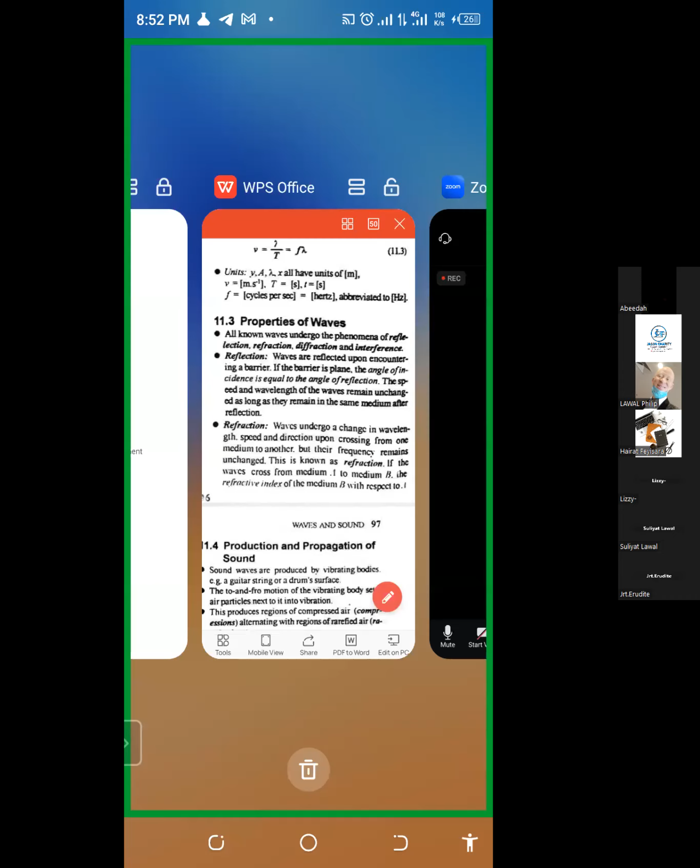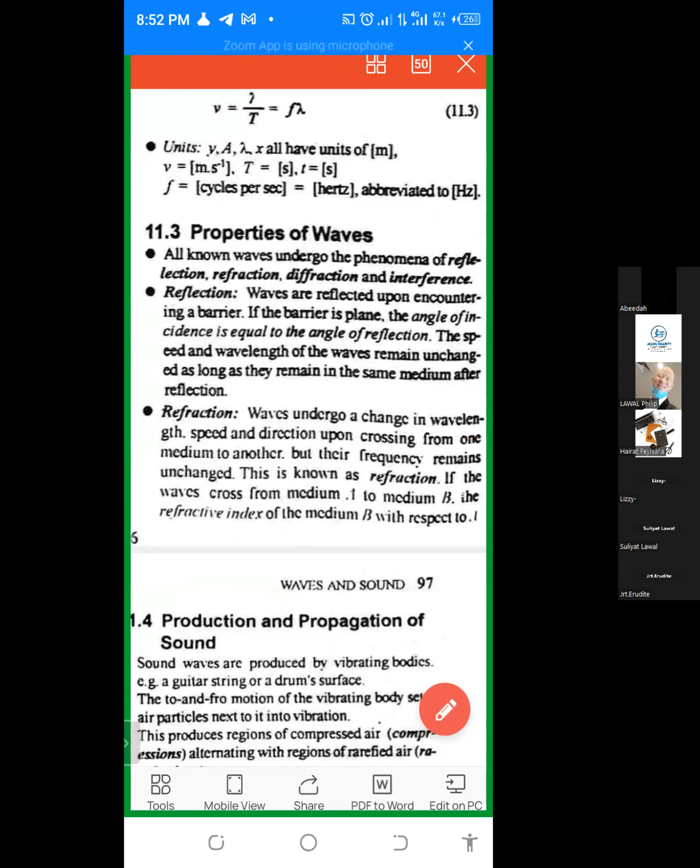So I have said all waves undergo reflection. Reflection is when a wave is sent back to the source from a particular point, and it requires a hard surface to be able to send back such reflection. This reflection of wave, especially in sound, has a very great application.